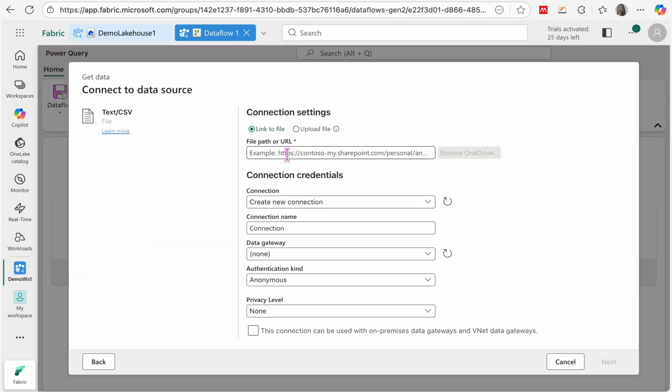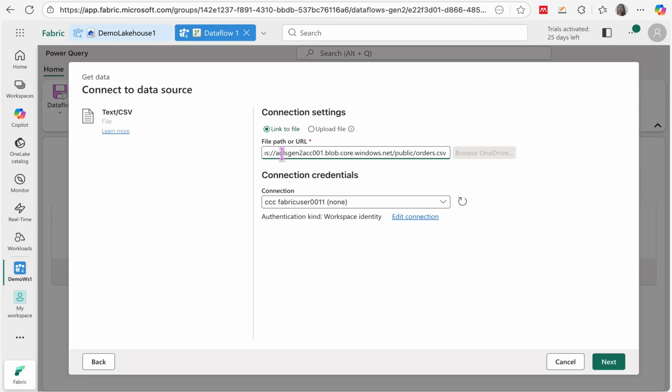So this opens up our data source connection settings, and now let's mention the URL for our data source. Now since the storage account that we have created is an ADLS Gen2 storage account following the hierarchical namespace, here instead of blob we need to mention DFS. So after changing the URL, next we need to create a new connection.